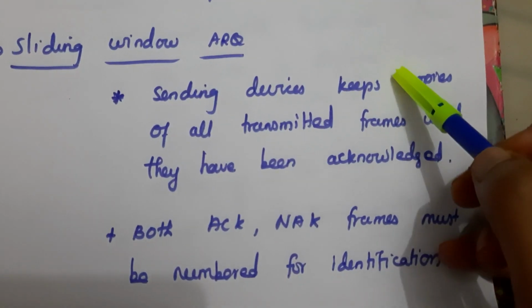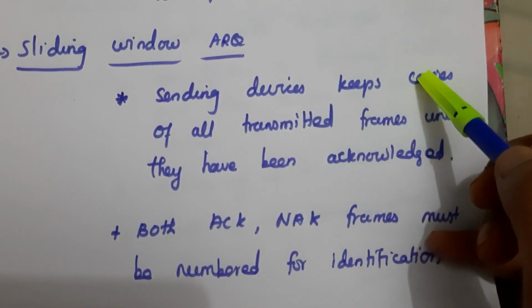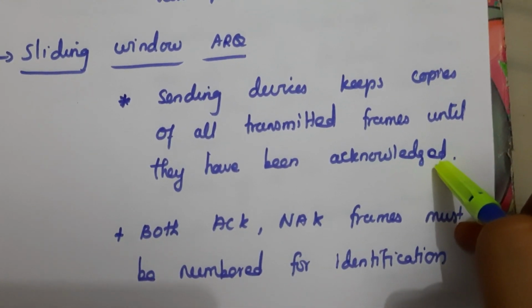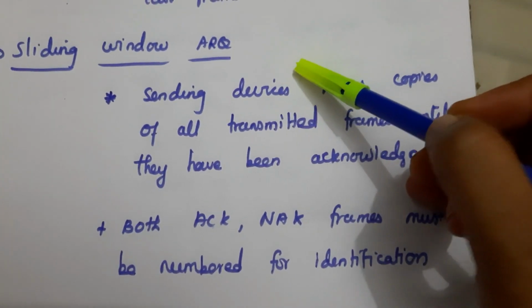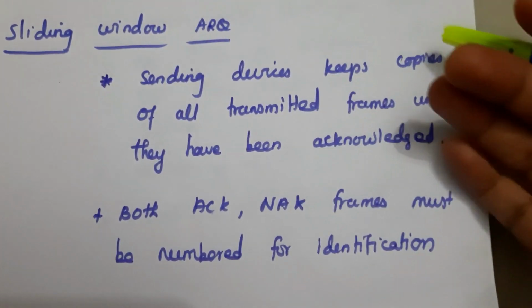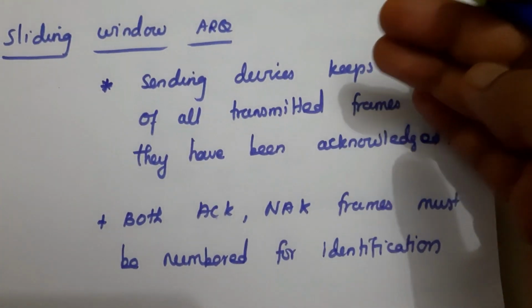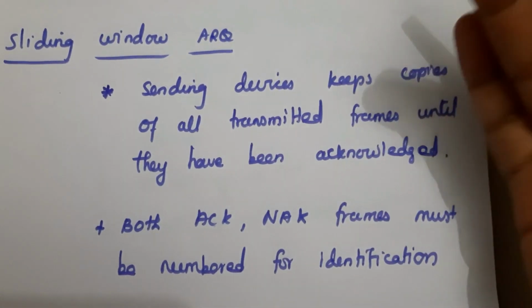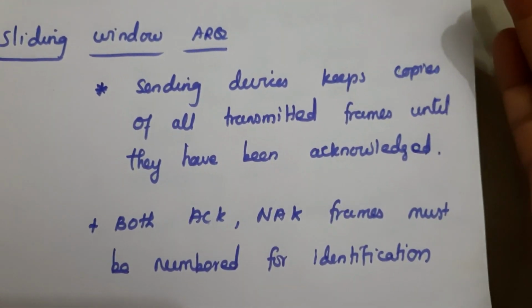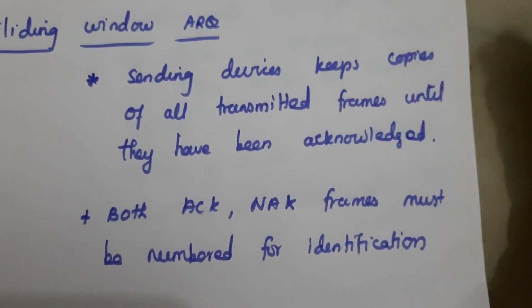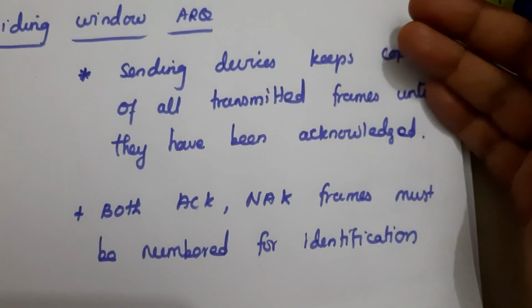And in sliding window ARQ, the sending device keeps copies of all transmitted frames until they have been acknowledged. In stop and wait it keeps the copy of the lost frame, and here it keeps all the transmitted frames until they have been acknowledged.